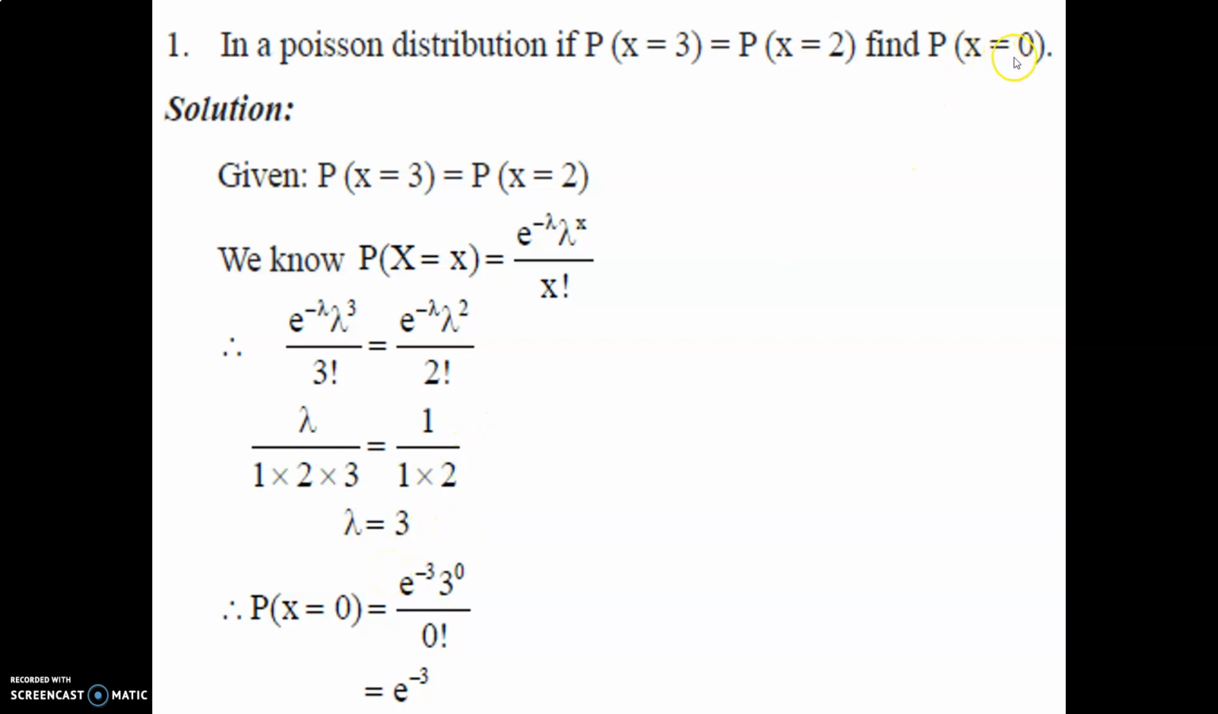Now we have to find P(X = 0). So P(X = 0) is e raised to minus 3, 3 raised to 0 upon 0 factorial. We have to substitute the value of lambda is 3 and the value of x is 0. We derive e raised to minus 3 as the final answer of P(X = 0).